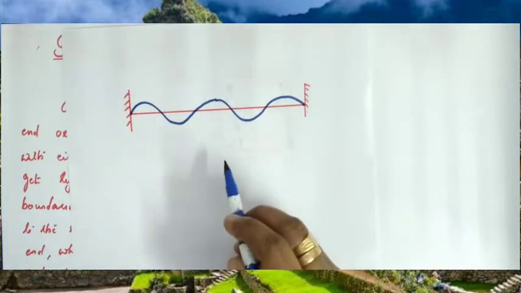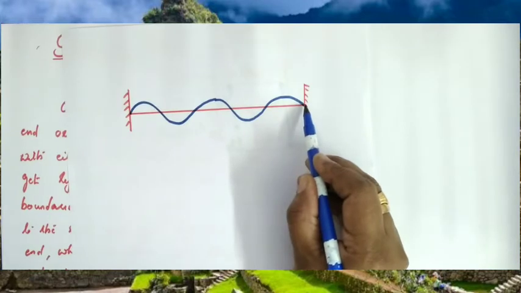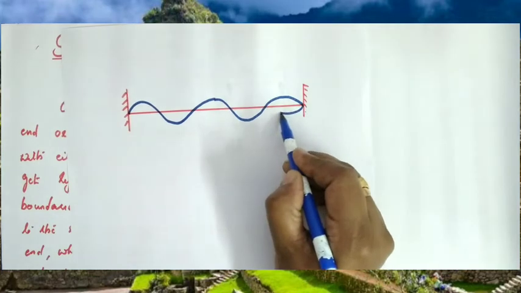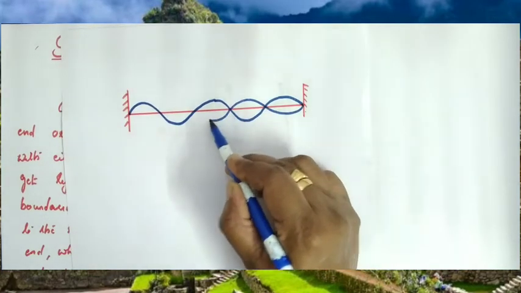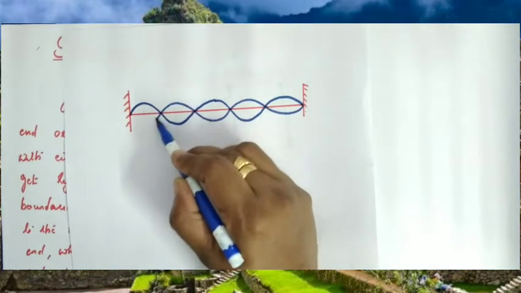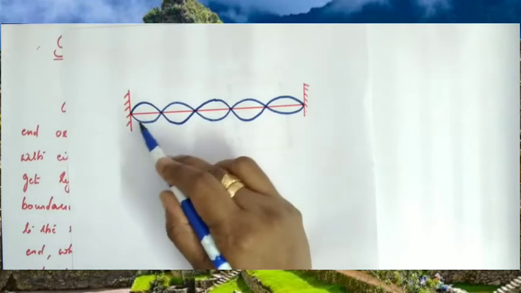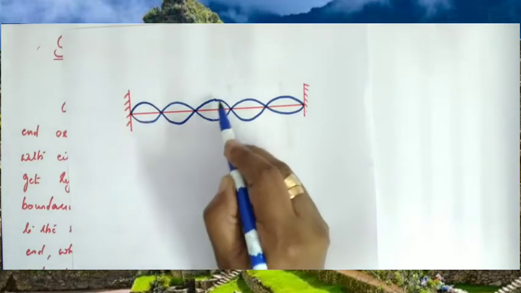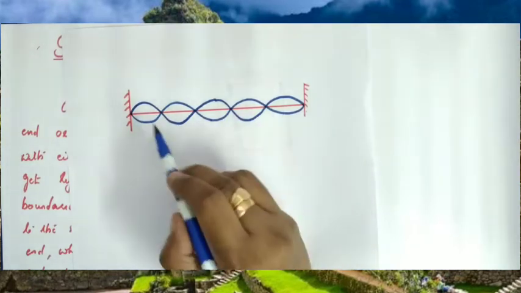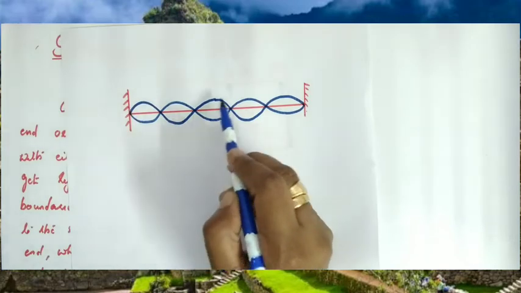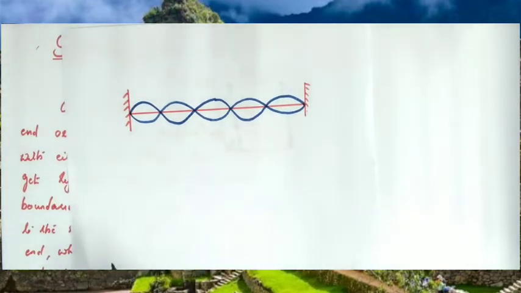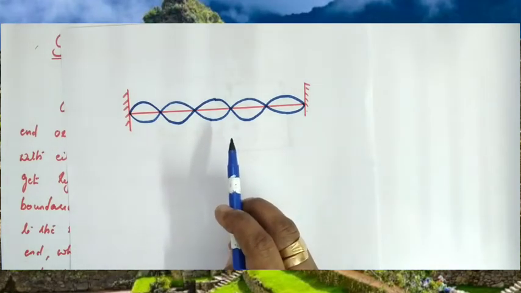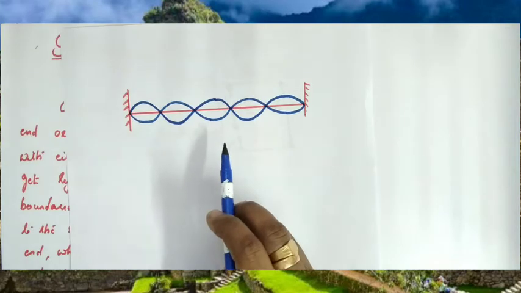Traveling waves are produced. What happens when it reaches here? It gets reflected, and another traveling wave is produced like this. Again this wave is incident at the other end and gets reflected, again a traveling wave is produced, and the process goes on. As a result, this type of wave pattern is produced, and that is called the stationary wave. This wave pattern remains the same or stationary, and hence they are called standing waves or stationary waves.